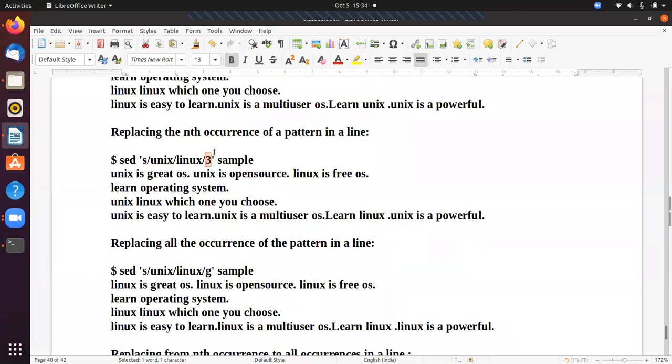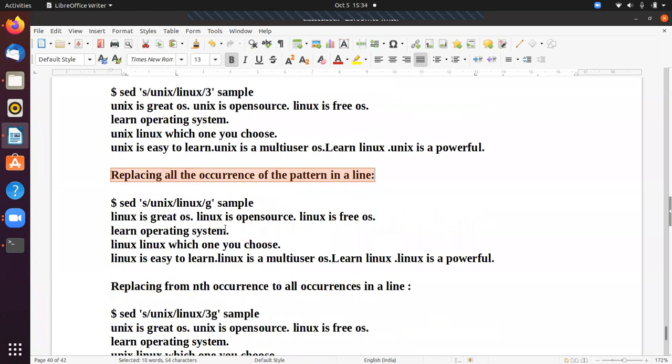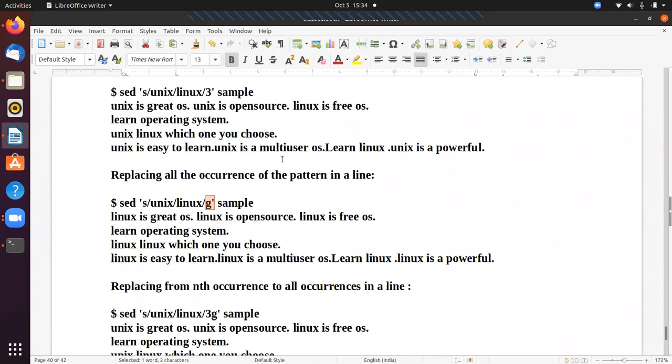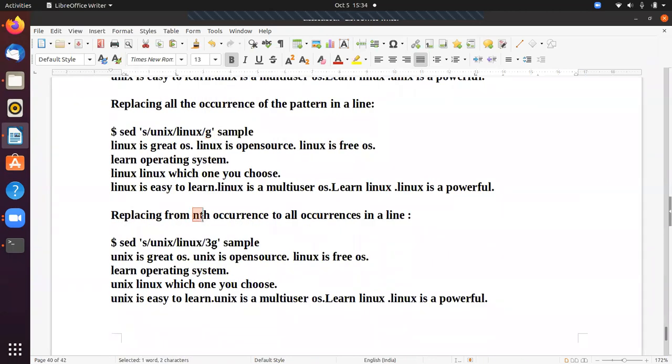And the next one, replacing all the occurrences. Then you can give G in the place of 3. If you give G, then all the occurrences of the pattern in the line will be changed. And to replace from the nth occurrence onwards, then you can give 3G. So 3G means from the third occurrence onwards, all the Unix words are changed to Linux.